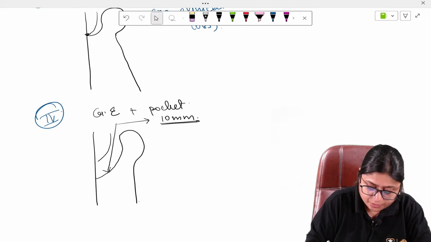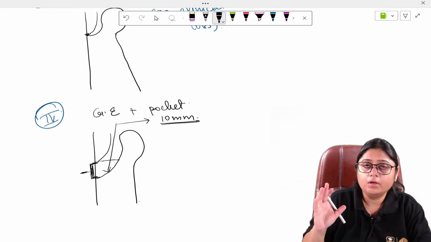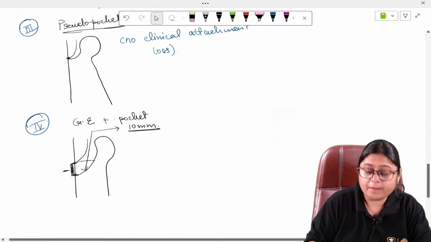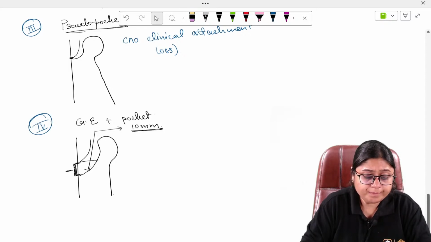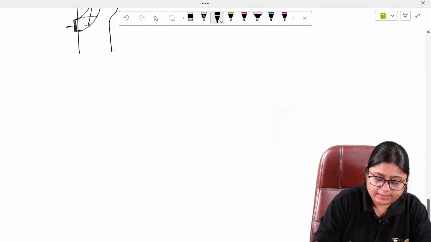So the clinical attachment loss here is this much, right, guys? This can be asked in image-based questions. This is what your scenarios can be. Okay. Now the next topic is the interdental gingiva.